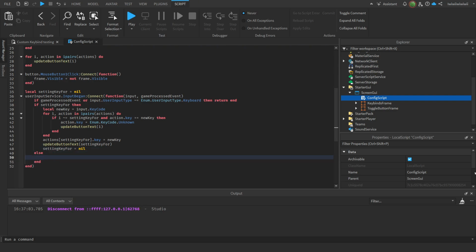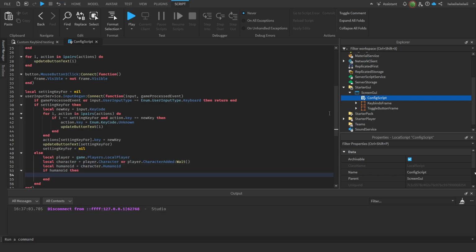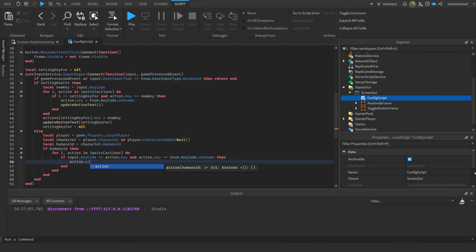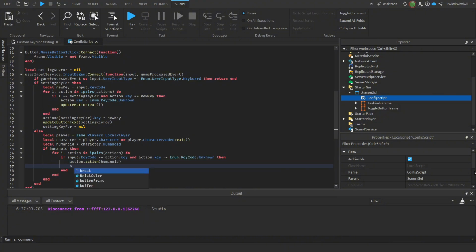Now, make an else statement. We will use this to make the player do the action when the key is pressed. Add 3 variables, 1 for the player being affected, 1 for the player's model, and 1 for the player's humanoid. Check if the humanoid exists, then make a loop to go through the actions and check if the input's key code is equal to the action's key and the action's key is not set to unknown. Then, make the humanoid do the action function in our actions table, then add a break statement to end the loop, and that's it for this function.